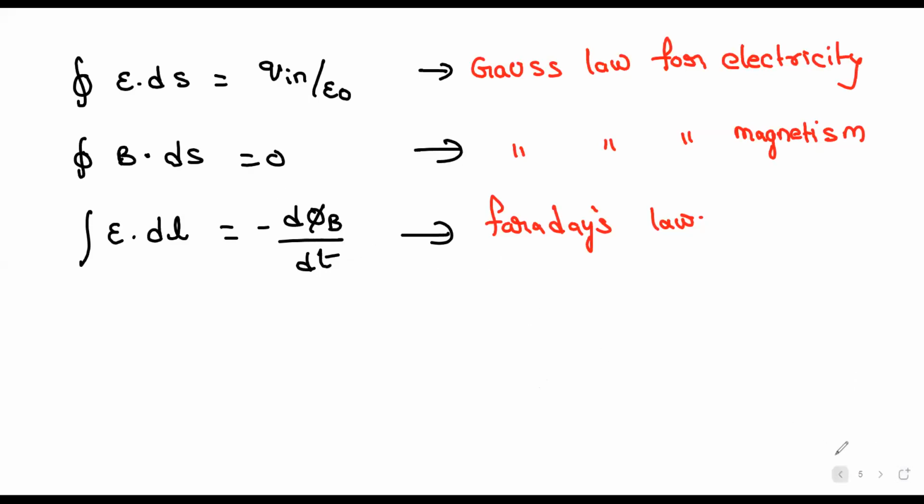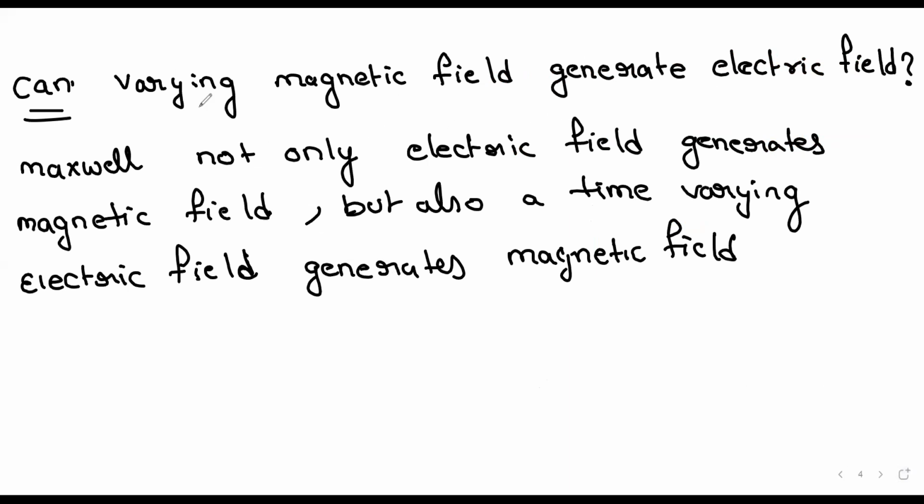So here our question is, can a varying magnetic field generate an electric field? Maxwell said yes. We'll discuss briefly how it happens in a capacitor.